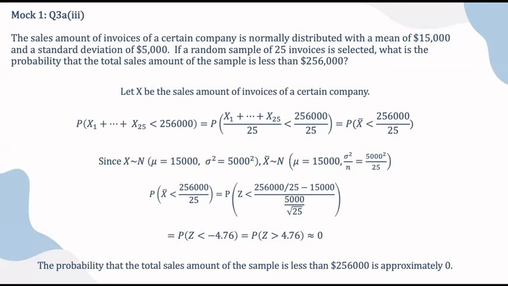By solving this, we get P of Z less than minus 4.76, which is equal to P of Z greater than 4.76. Since Z is greater than 4.76, the probability that the total sales amount of the sample is less than $256,000 is approximately 0. And now I will pass the time to the next group mate.